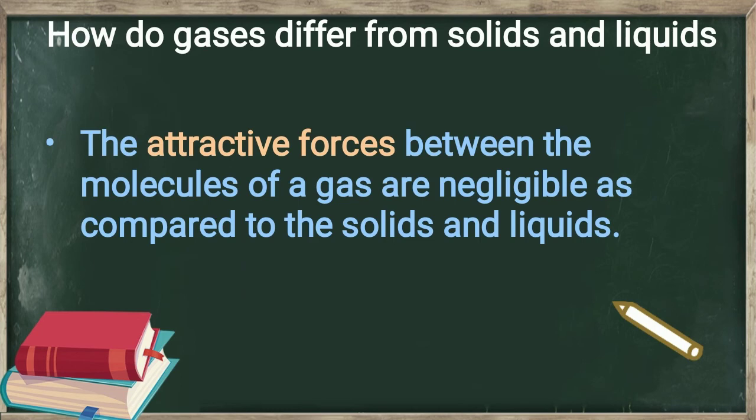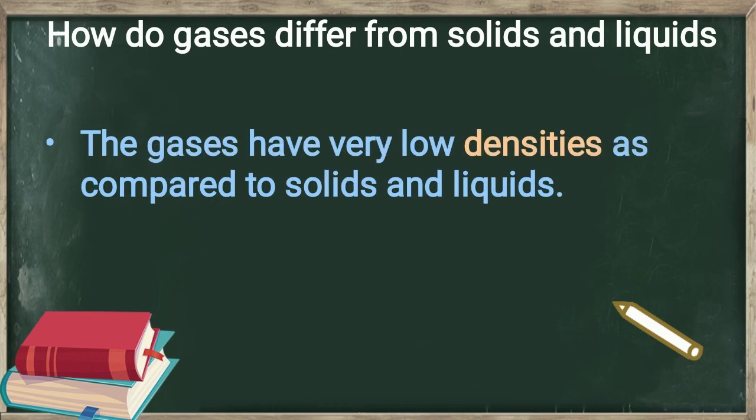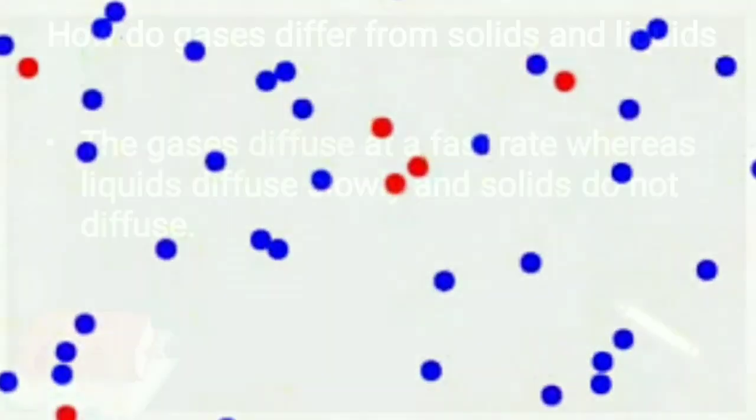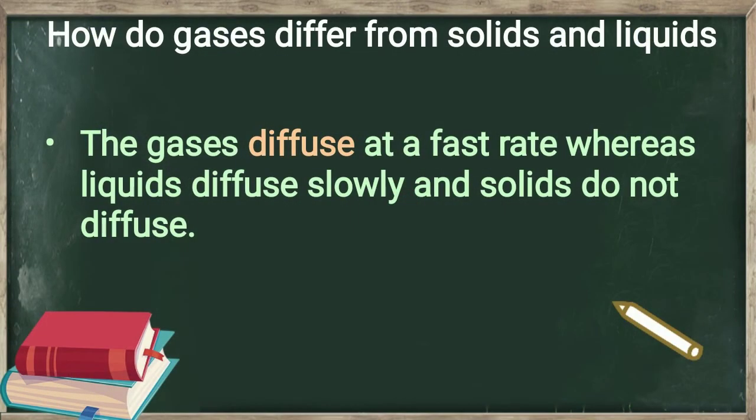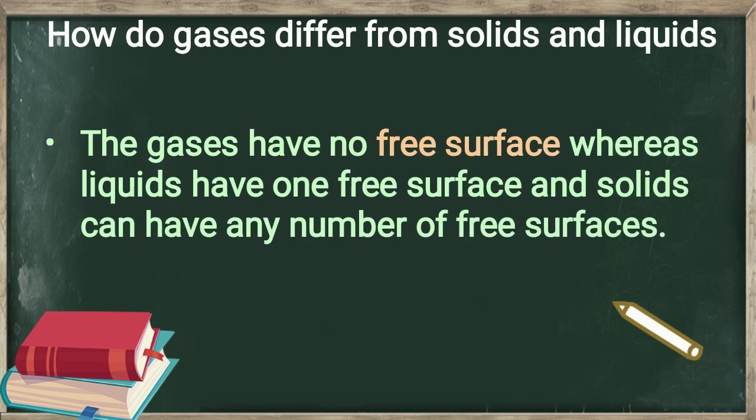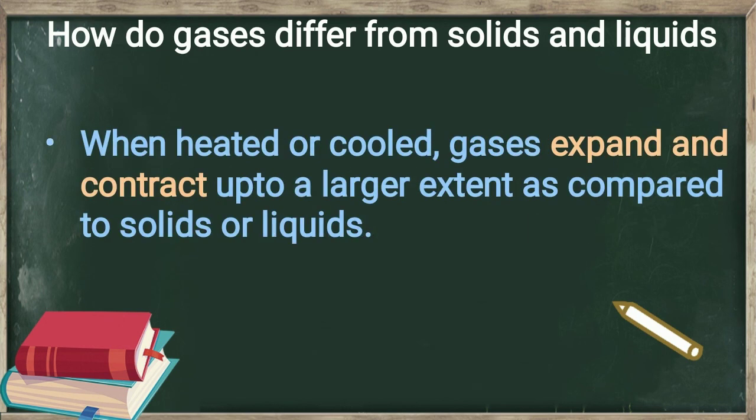As the molecules are very far away from each other in gases, therefore the gases have very low densities as compared to solids and liquids. As the molecules of gases are always in random motion, therefore the gases diffuse at a fast rate, whereas liquids diffuse slowly and solids do not diffuse. The gases do not have any free surface, whereas liquids have one free surface and solids have any number of free surfaces. Gases expand or contract up to a large extent on heating or cooling respectively as compared to solids or liquids.